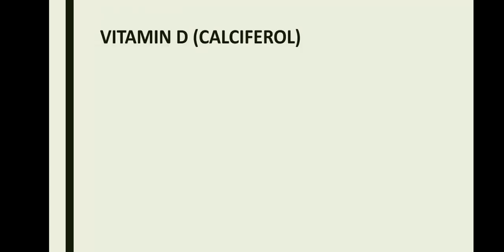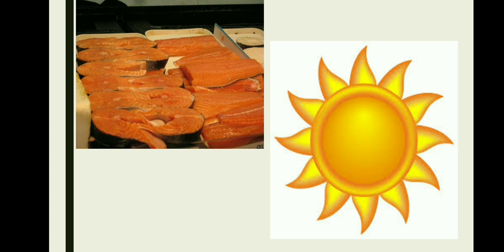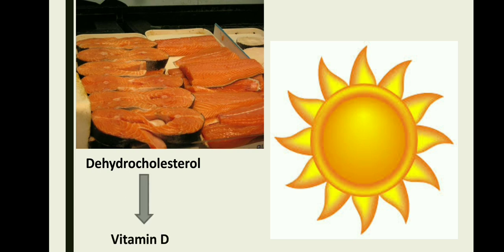The next vitamin that we are going to be discussing is vitamin D. Vitamin D is again a fat-soluble vitamin and it is also known as calciferol. The sources of vitamin D are eggs, dairy products, fish and sunlight. The reason why sunlight is known as a source of vitamin D is because there is a type of cholesterol known as dehydrocholesterol which is there in our skin. Only in the presence of sunlight, this dehydrocholesterol can get converted into vitamin D. This is the reason why sunlight is known as a source of vitamin D.